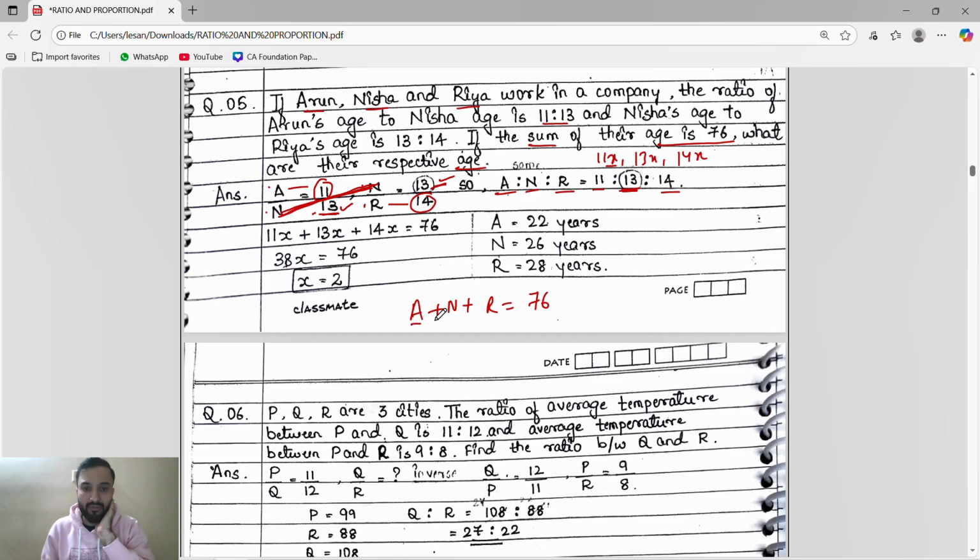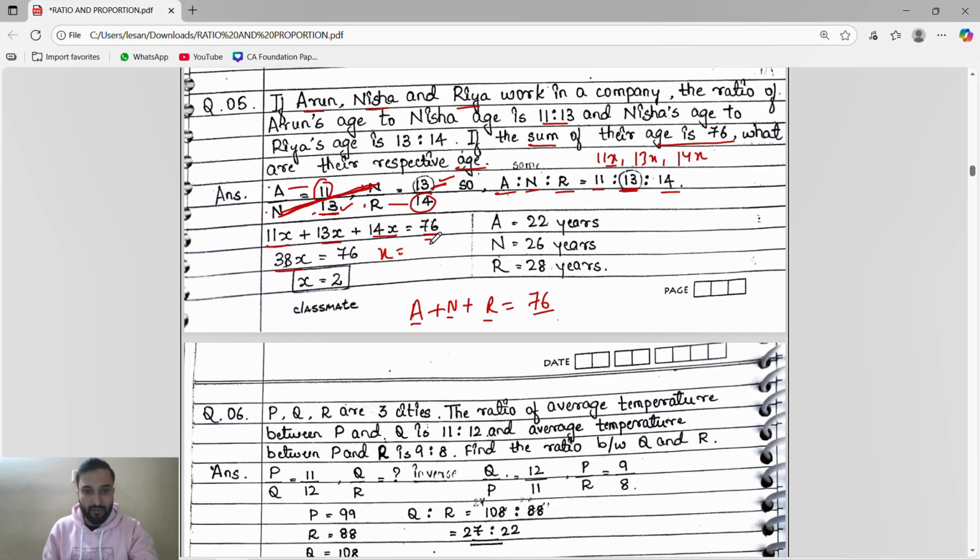Now we know sum of their ages is 76. To add sum of their age, 11x plus 13x plus 14x is 76. When you add all this, you will get 38x is equal to 76. For finding x, what will we do?